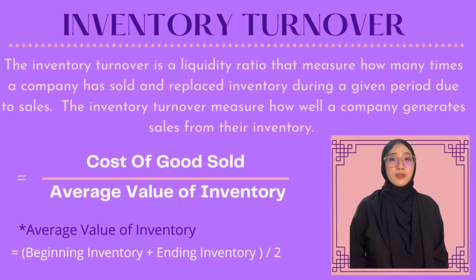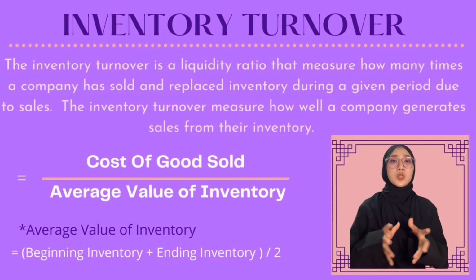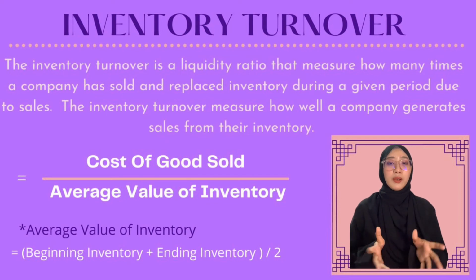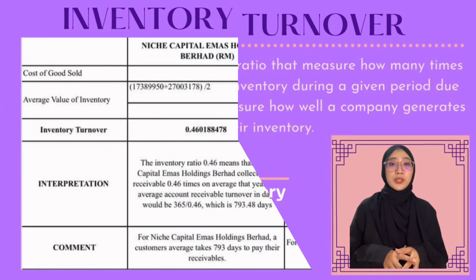The inventory turnover is a liquidity ratio that measures how many times a company has sold and replenished inventory during a given period due to sales. The inventory turnover measures how well a company generates sales from their inventory. The formula for inventory turnover is cost of goods sold divided by the average value of inventory. To find the average value of inventory, it is beginning inventory plus ending inventory divided by 2.